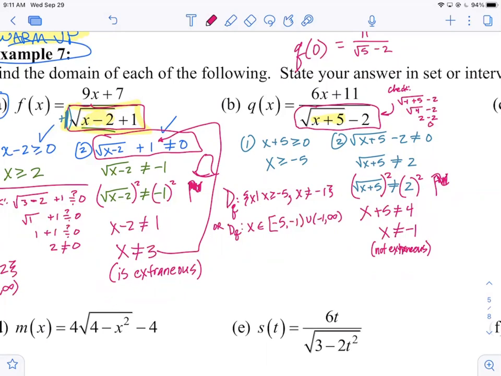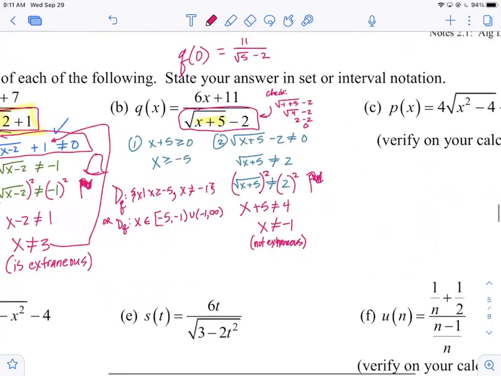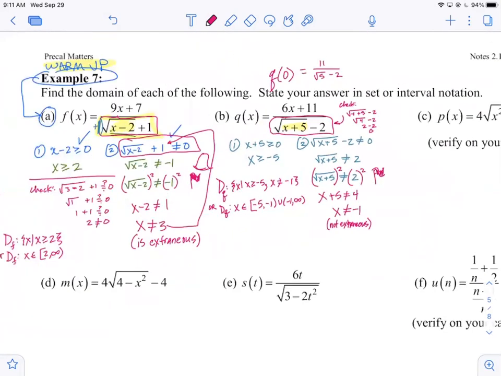Because 2 minus 2 is 0 and the square root of 0 is 0. But 2 actually works now because 2 minus 2 is 0, the square root of 0 is 0, and 0 plus 1 is not 0. Okay? All right, any questions on those types? There's practice problems like that on the worksheet.